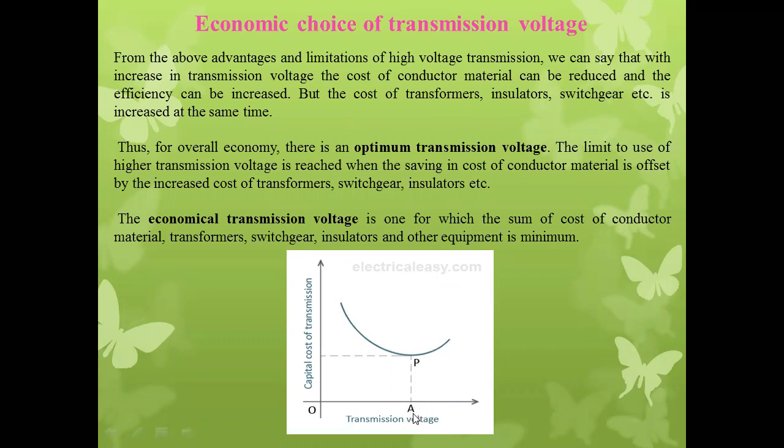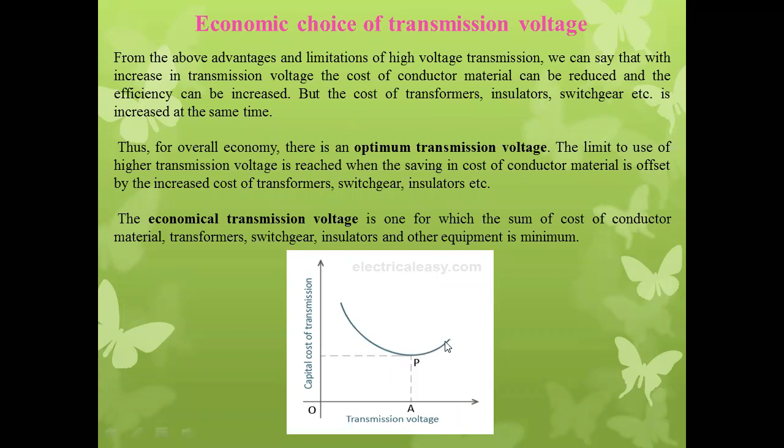See over here, on the x-axis the transmission voltage is there. Whenever the transmission voltage level increases beyond A, the capital cost of the transmission line is increasing. From the point P, the transmission line cost increases gradually.